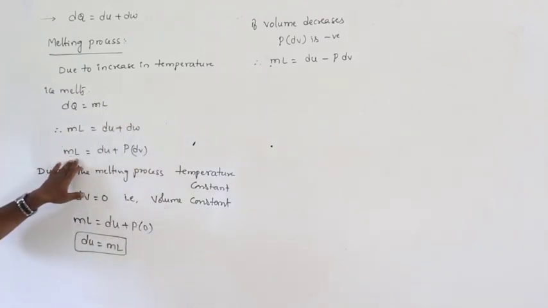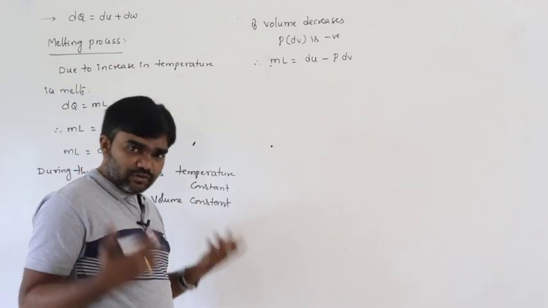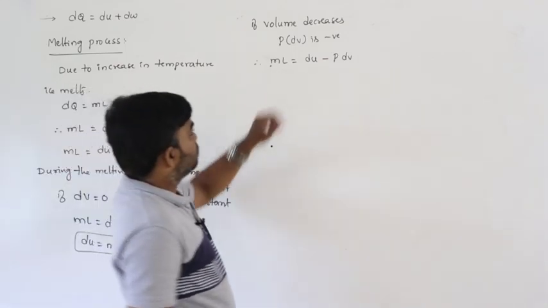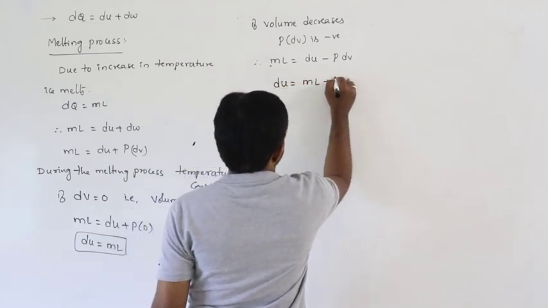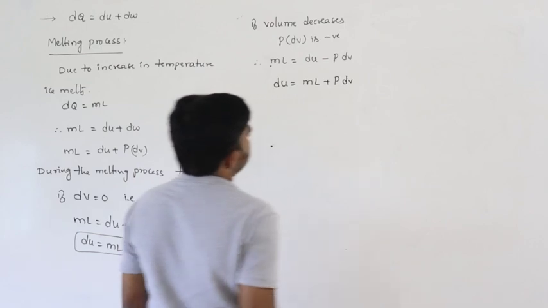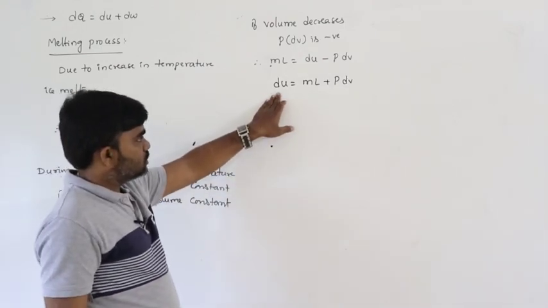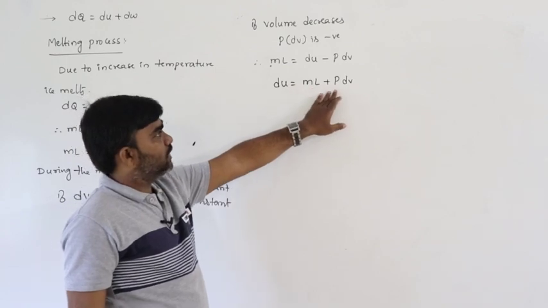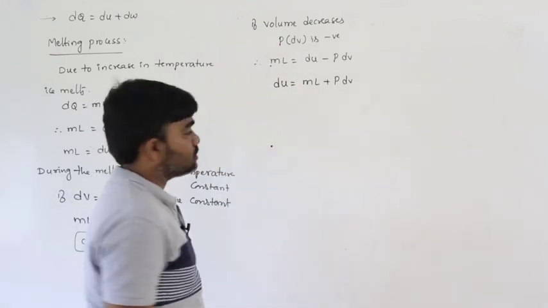During this melting process, if the volume of the system decreases, of course if it is possible, then dU, the change in internal energy, can be written as ml plus pdV. That is the situation if the volume of the system decreases.